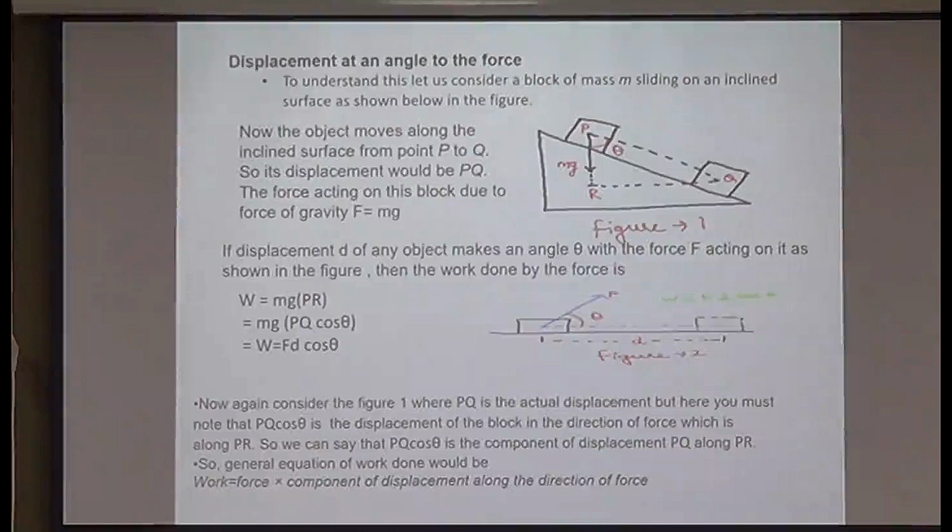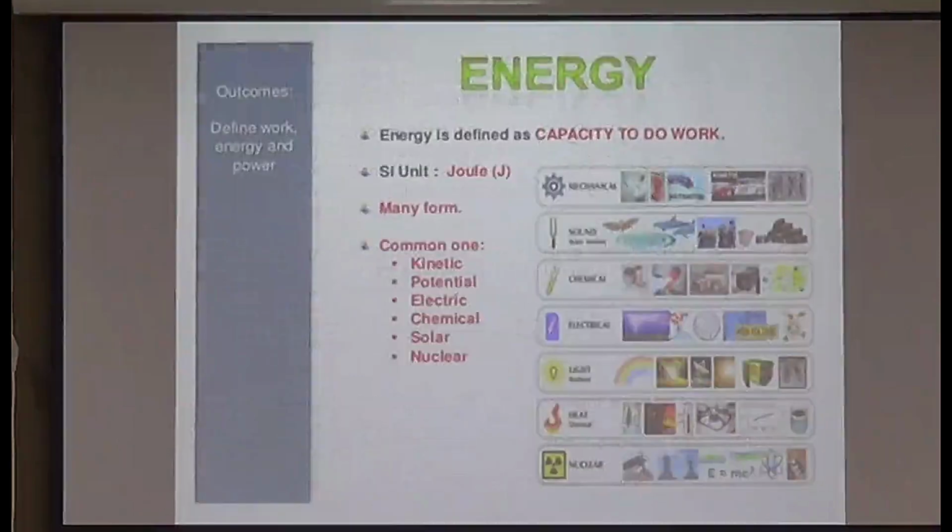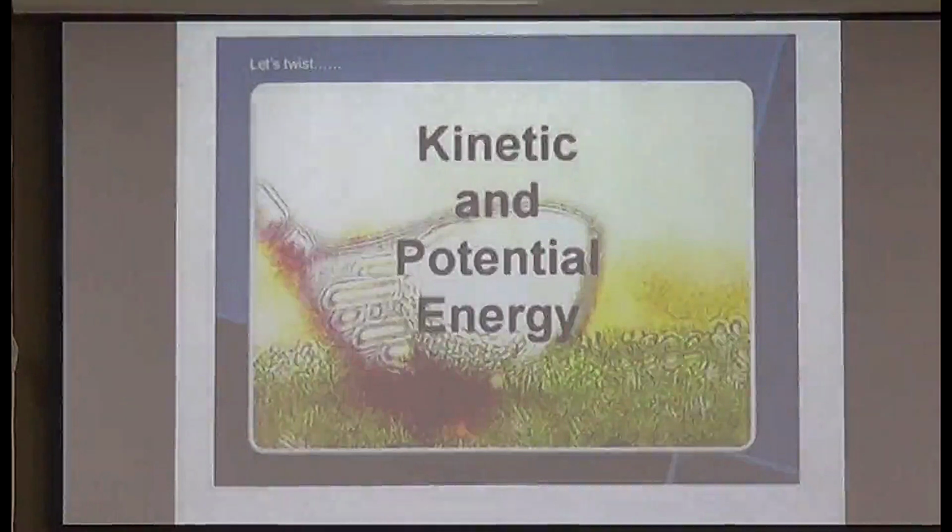Now, let us discuss next, energy. Now, what is energy? Energy is the capacity to do work. The more work you do, the more energy there will be. Energy is measured in the unit of joule. Since doing work will give you energy, and when you do work, you will actually spend energy also. So, we will be discussing in this chapter two major kinds of energies, kinetic energy and potential energy.